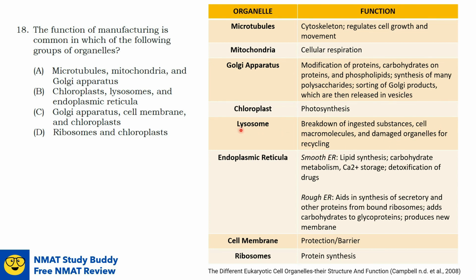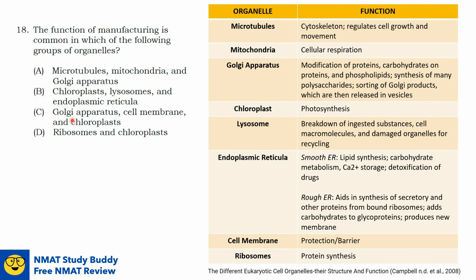So this does not function in manufacturing. Endoplasmic reticula, actually, the smooth endoplasmic reticulum functions in the synthesis of lipid. So in this group, the only organelles that function in manufacturing are the chloroplast and the endoplasmic reticulum. So lysosome is for breakdown. This made this group now wrong. So we can eliminate option B also.